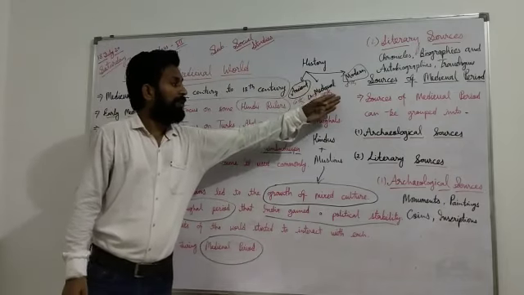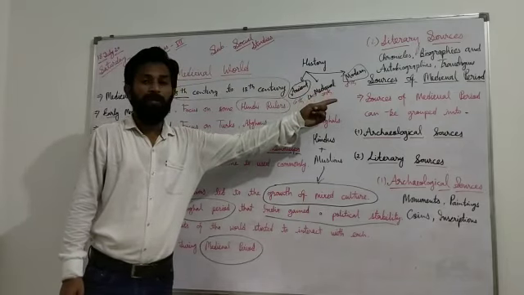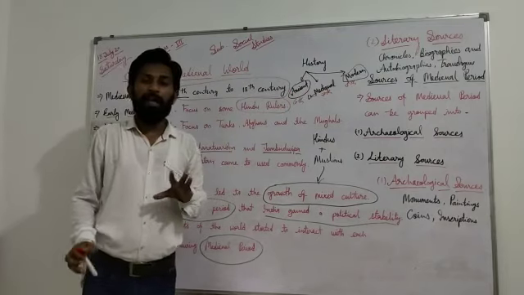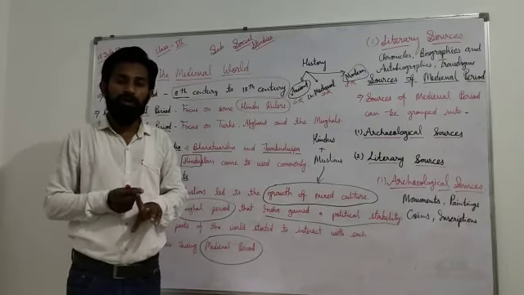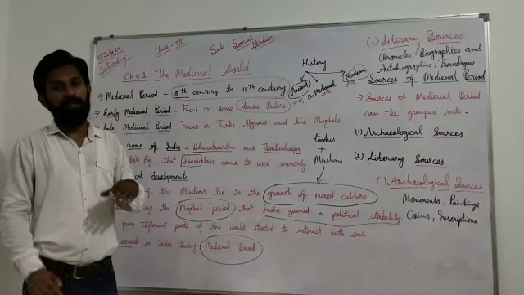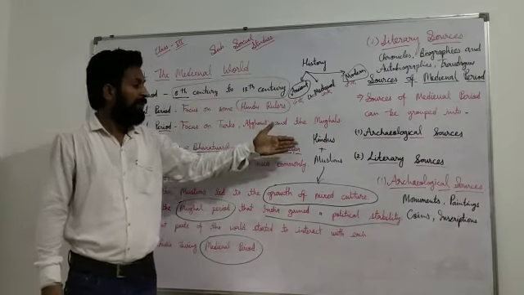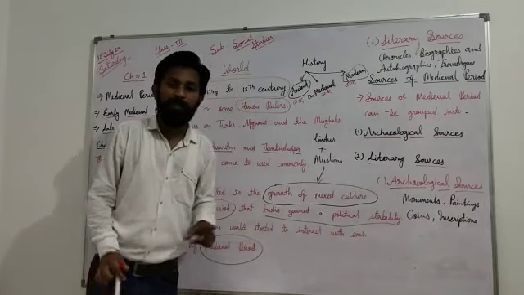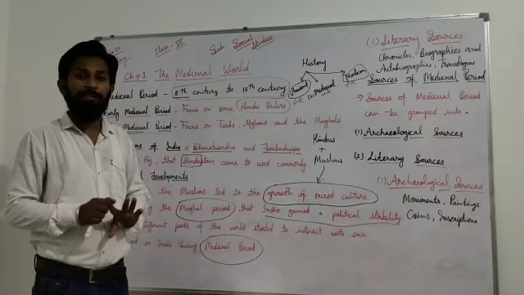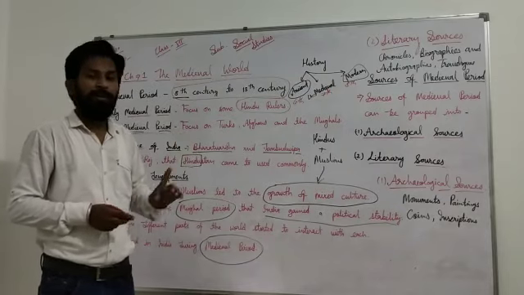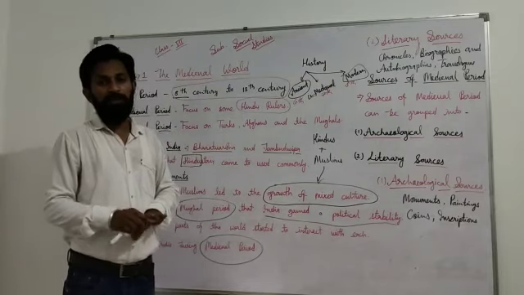After that, now we discuss the sources of the medieval period. Again, I remind you, sources of the medieval period can be grouped into two parts: archaeological sources and literary sources. Archaeological sources are monuments, paintings, coins, inscriptions. Monuments means buildings made by kings or anyone else in the medieval world, like palaces, mosques, temples.